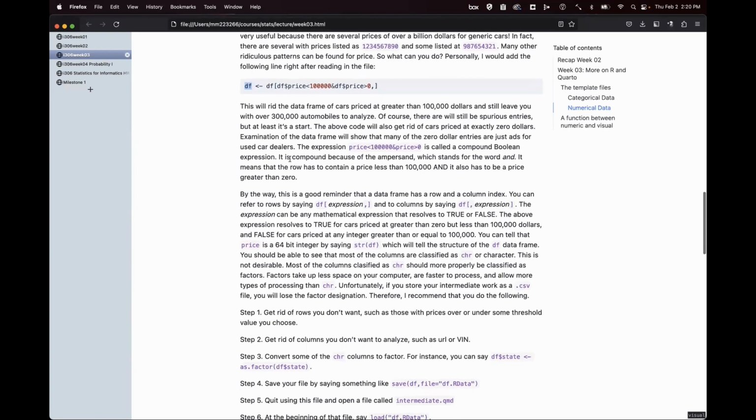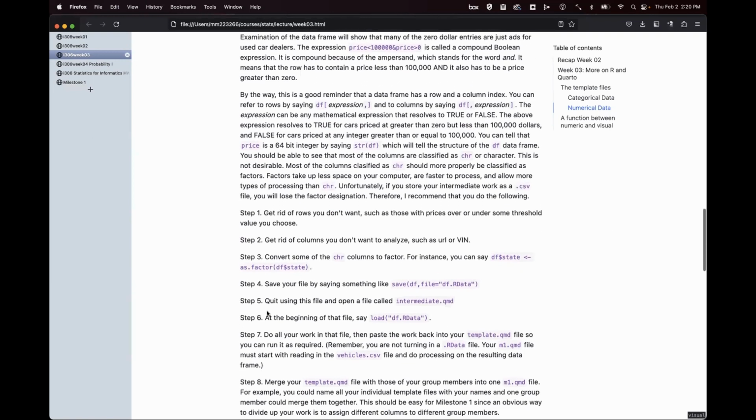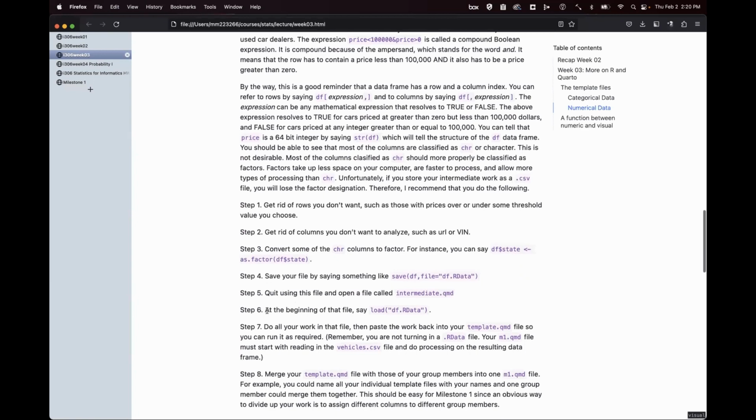And that's all that these two paragraphs say, is this stuff about expression that you can put in the row part of the specification to reduce the number of rows. And one of the things that I tell you to do, I tell you to go through in this file, this is just how I would do it. I would go through these 8 steps if I were doing this homework.